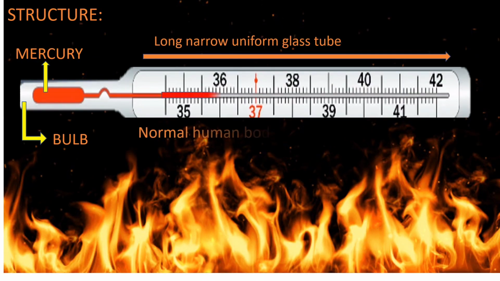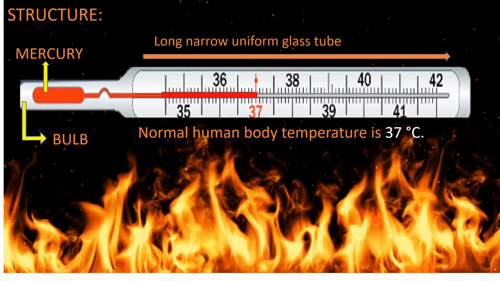Normal human body temperature is 37 degrees Celsius. You can see the rise in temperature, that is still 37. The scale here on the thermometer goes from 35 to 42. Our body temperature can vary, but normal body temperature is 37, and it can vary up to 41 or 42. When it goes above 37, the doctor concludes that we are having fever or something. Normally we are from 36.5 or 36 to 37 degrees Celsius.